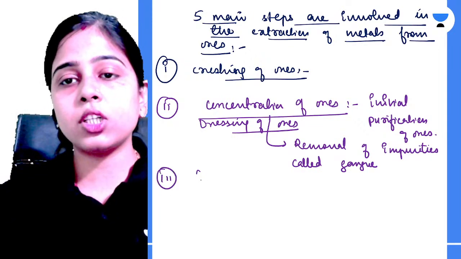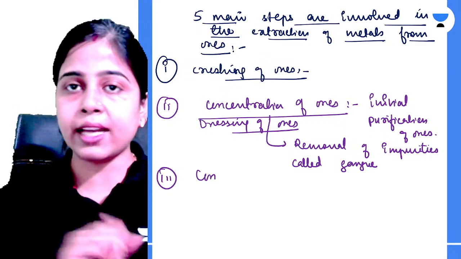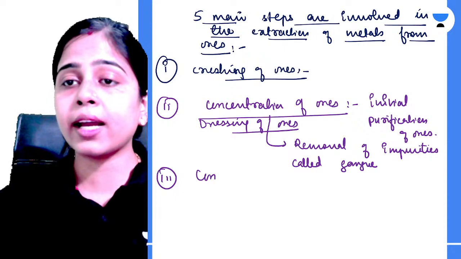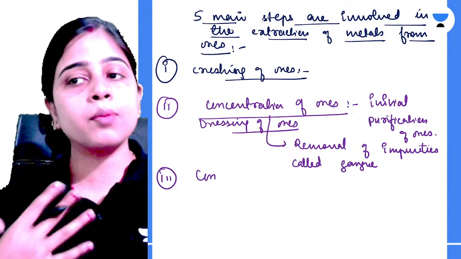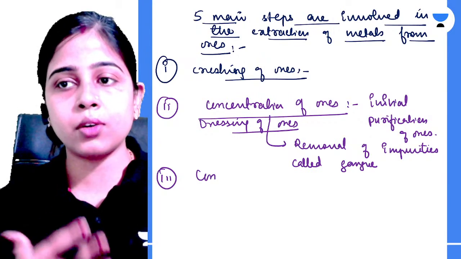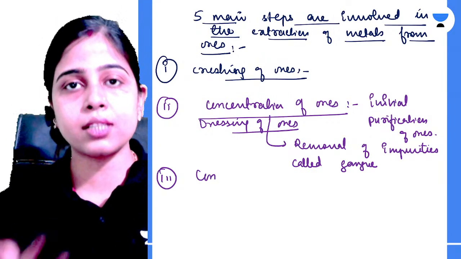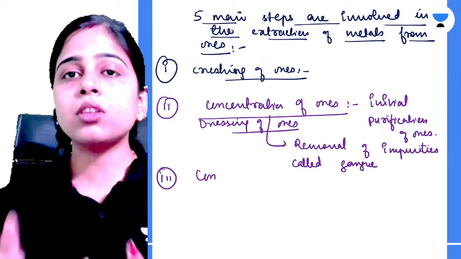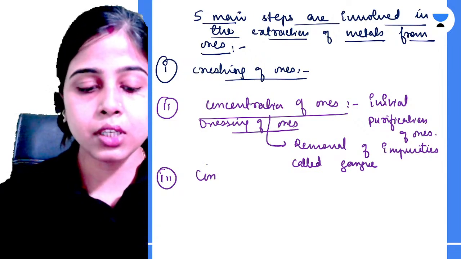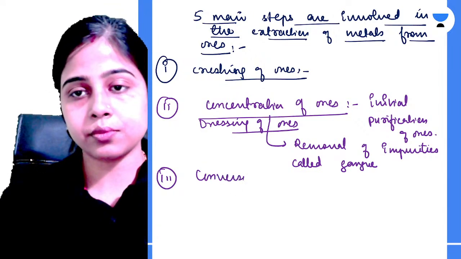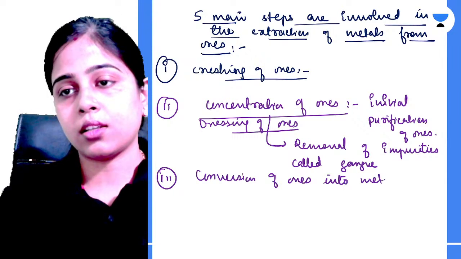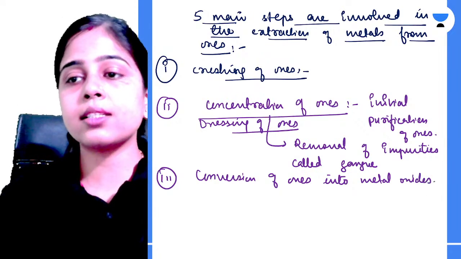Third is your conversion of ores. Now we have crushed the ores, finely ground them. Then we have concentrated them, meaning we have made them more purified, by removing the gangue or impurities, the initial purification of ores by concentrating them. Now the third process is to convert the ores into metal oxides. Conversion of ores into metal oxides. So this is the third process that we have.